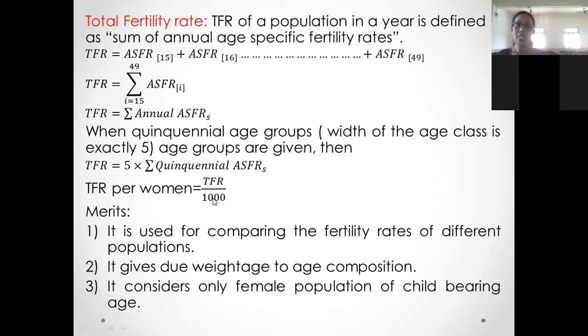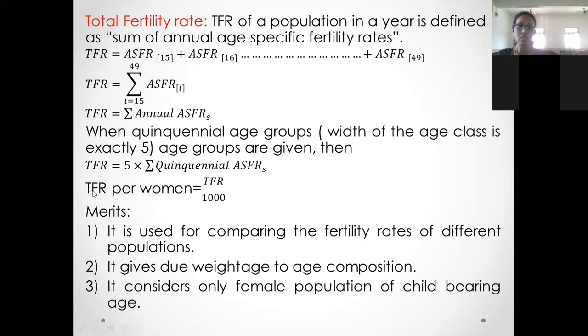Okay, so if there is any variation in the age gap or width of the age class, say one age class has width 5, and another age class is 10, 15 or 8, 7, something like this, then we can't use this formula. We can't make use of this formula. Instead, you can use this one. TFR equals to summation of annual ASFR. If width of the age class is exactly 5 throughout the data, then we can use TFR equals to 5 into summation of quinquennial ASFR.